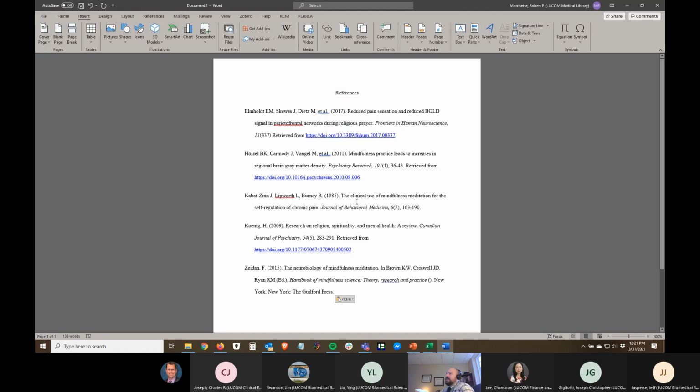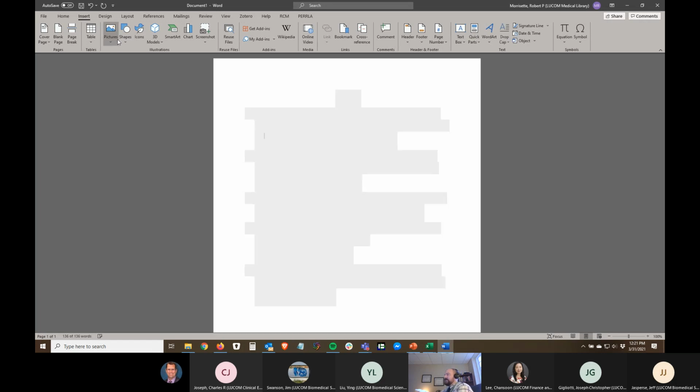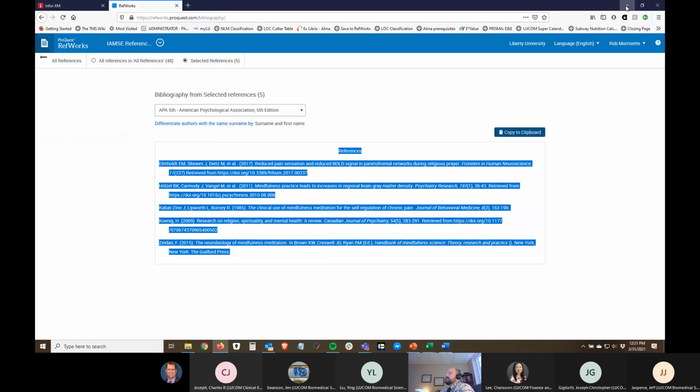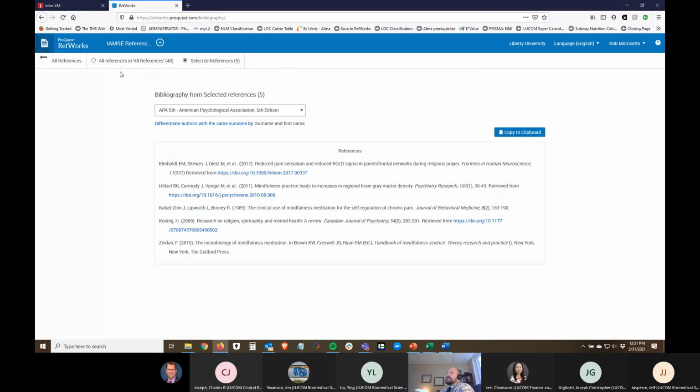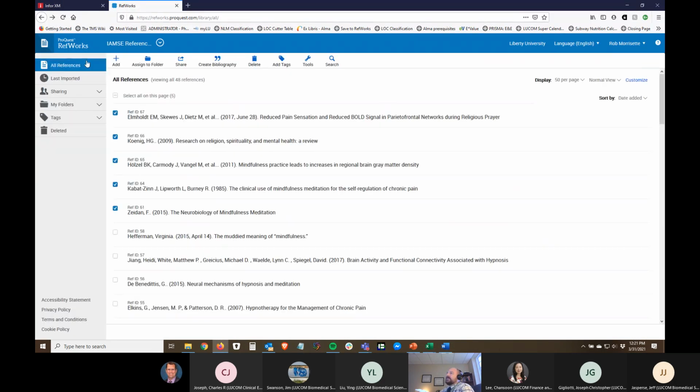Just don't be alarmed that if you copy your citation, your bibliography for whatever manuscript you've created, sometimes if you paste it into a Word document, you'll lose some of that formatting, so you'll have to go back and fix any formatting changes that might not have been pasted the way you wanted them to be. So that's how you can create a bibliography.